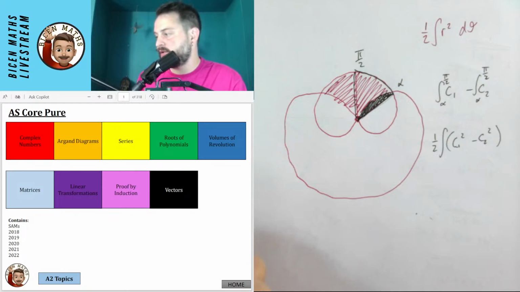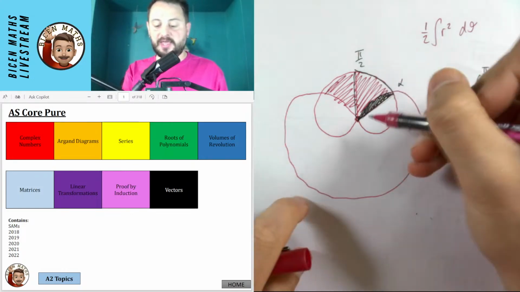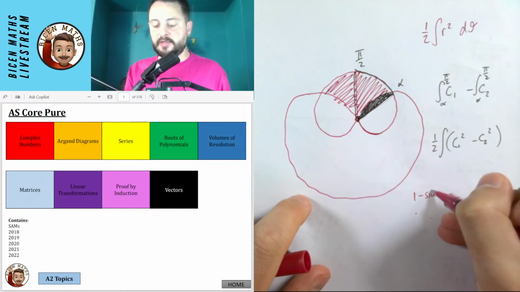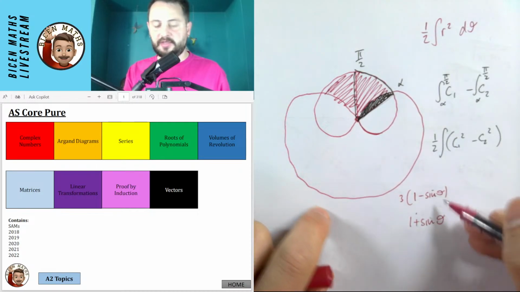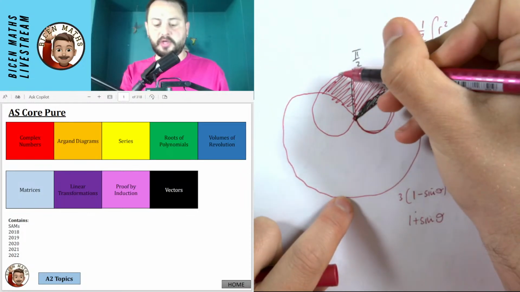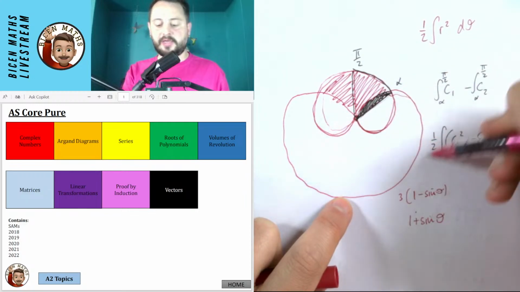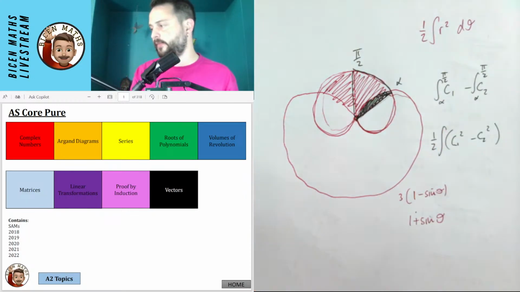On the polar equations, how could you tell what was curve 1 and what was curve 2? I know it's really, really hard to see, but you get the sense because the curve was like 3 times 1 minus sine theta, and the other one was 1 plus sine theta. There's something that feels similar about the shapes, and they usually are really smooth. So that's how I could tell that the first one was that sort of smooth shape, and then the second one was this smooth shape that was on the outside as well.